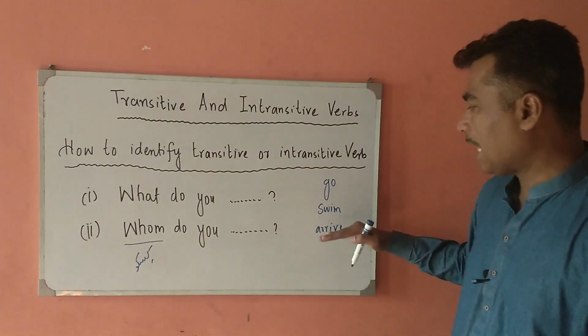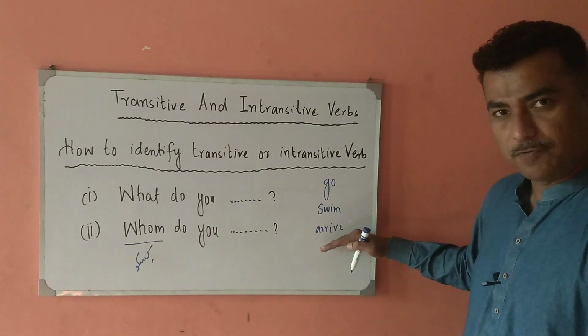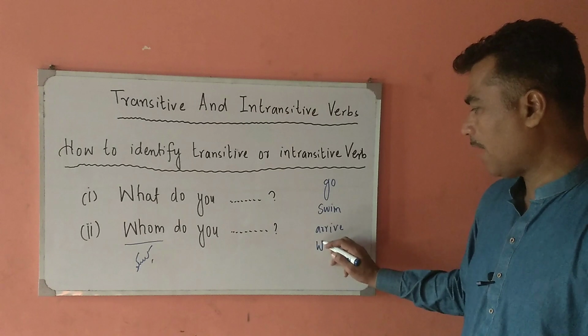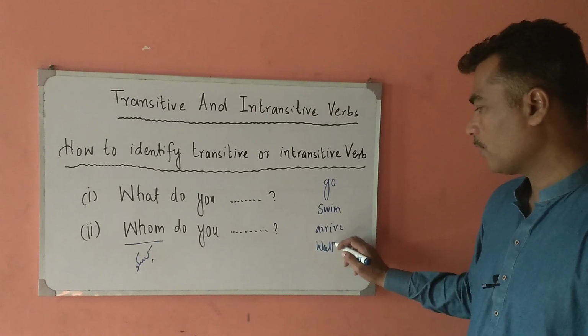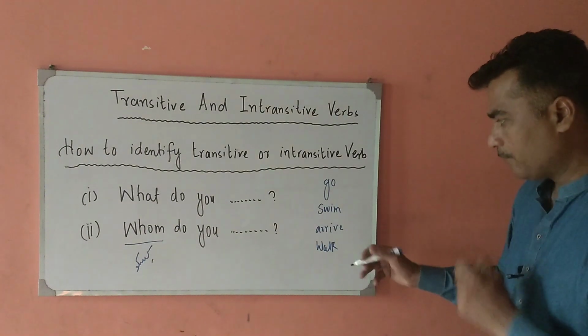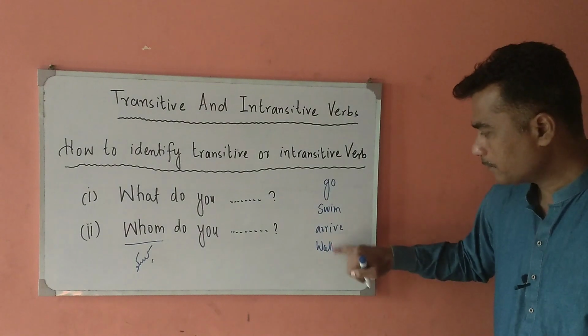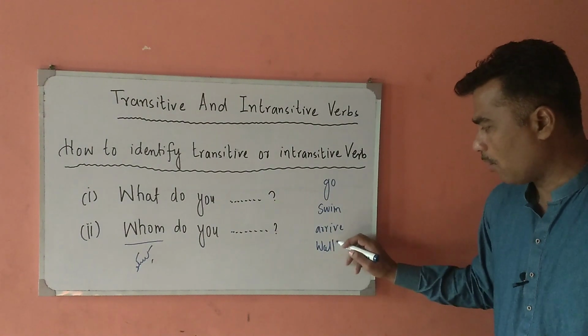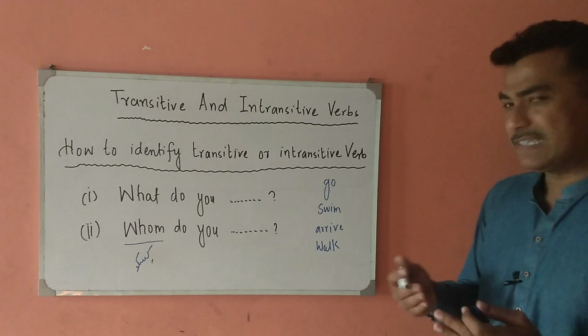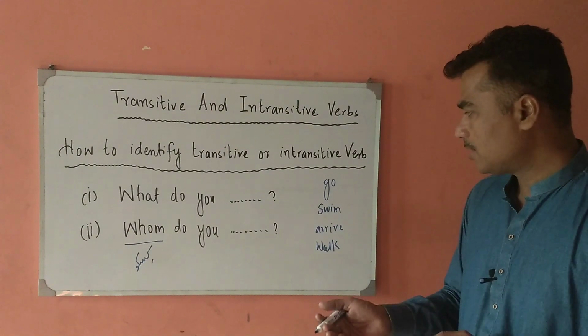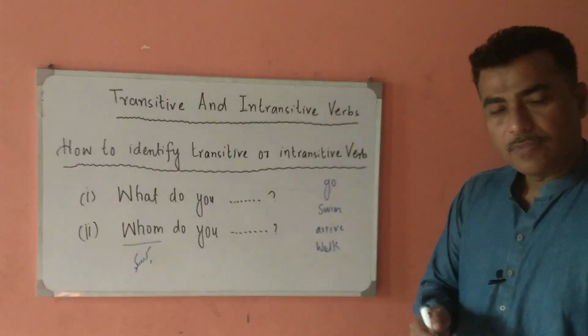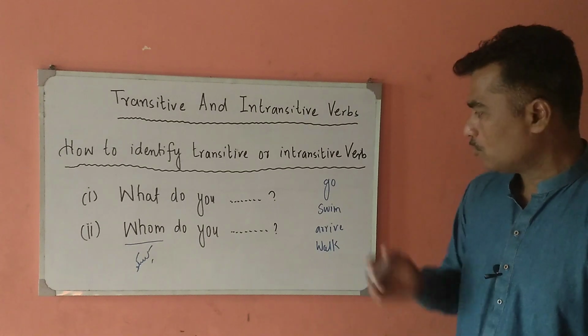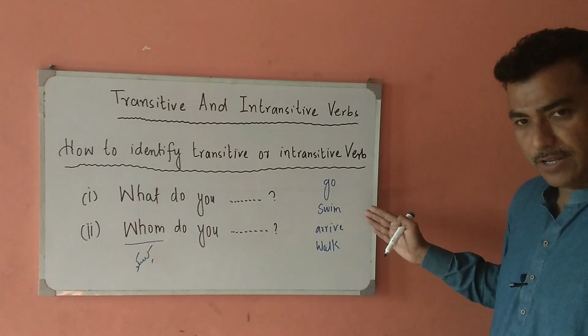So it means that arrive is also an intransitive verb. Similarly, we have walk and some other intransitive verbs: walk, stand, reach, come. So these all are examples of intransitive verbs.